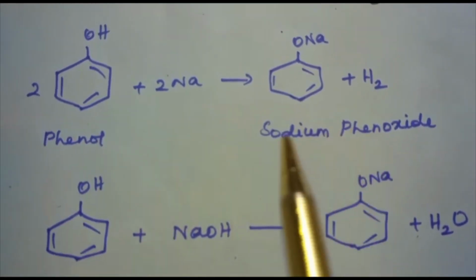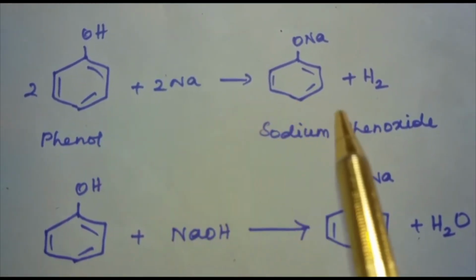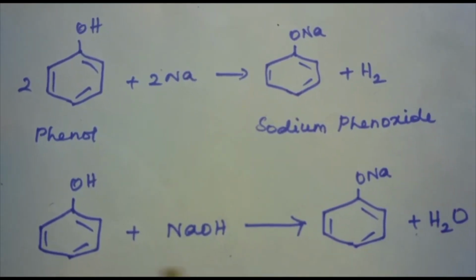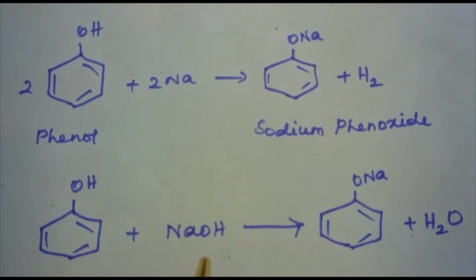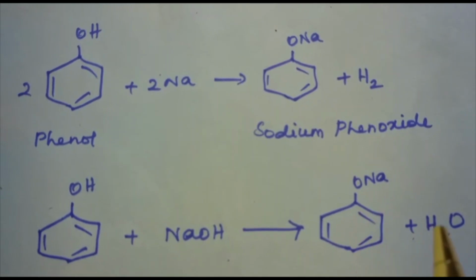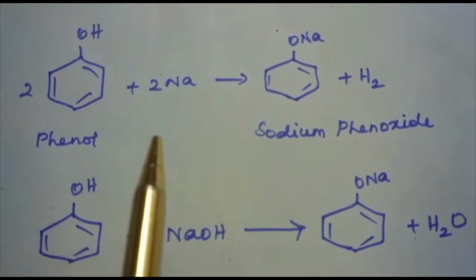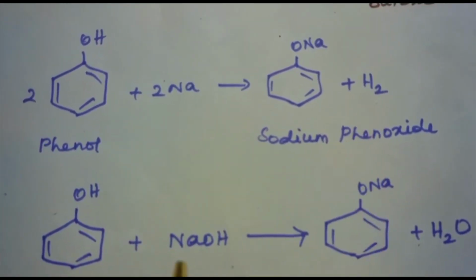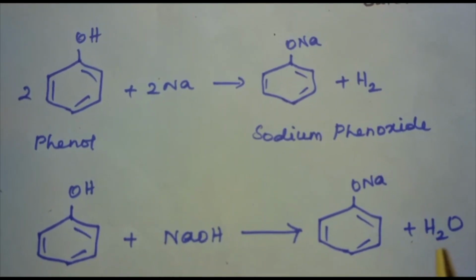And in these reactions, phenol reacts with sodium to give sodium phenoxide and hydrogen. Whereas when phenol reacts with sodium hydroxide, it gives sodium phenoxide plus water. When it reacts with sodium, it gives hydrogen. When it reacts with sodium hydroxide, it gives water.